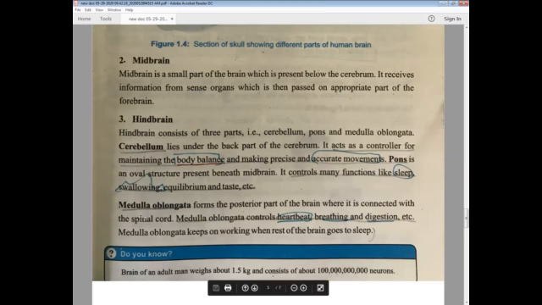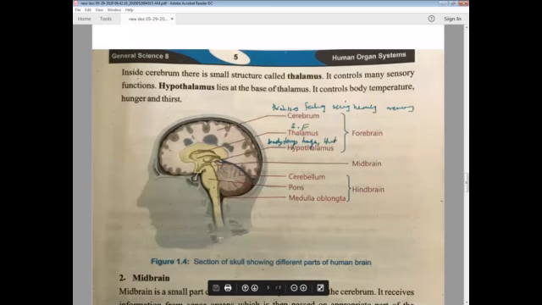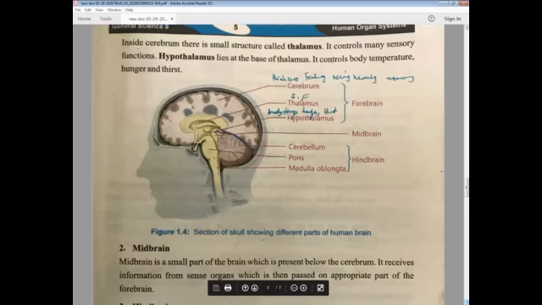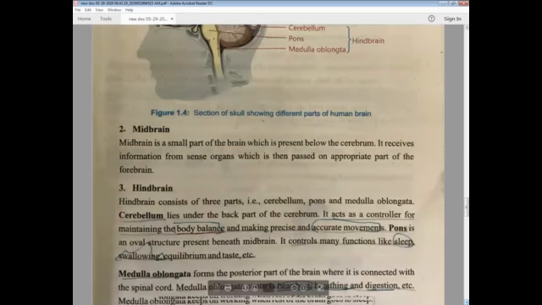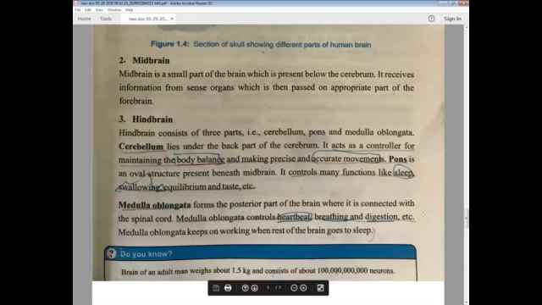Now the third portion is medulla oblongata. It forms the posterior part of the brain where it is connected with the spinal cord. Here in the brain you can see this is the posterior part. This medulla oblongata will then join with our spinal cord, basically the cord on which our body stands. Where it is connected with the spinal cord, medulla oblongata controls